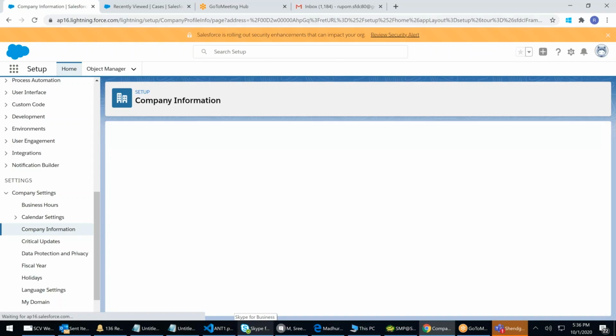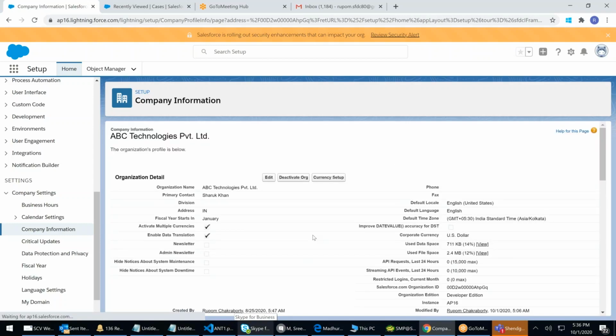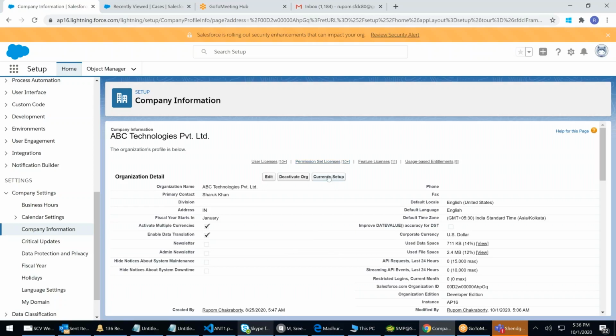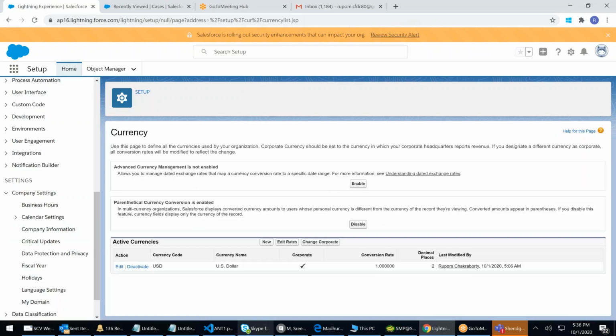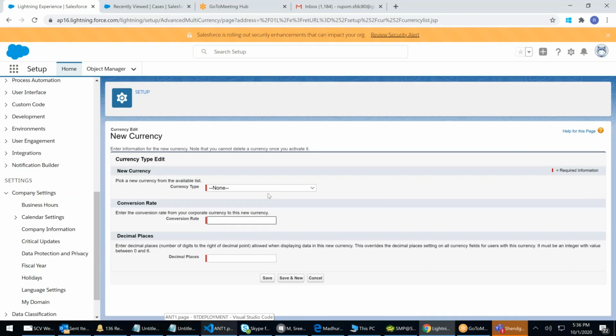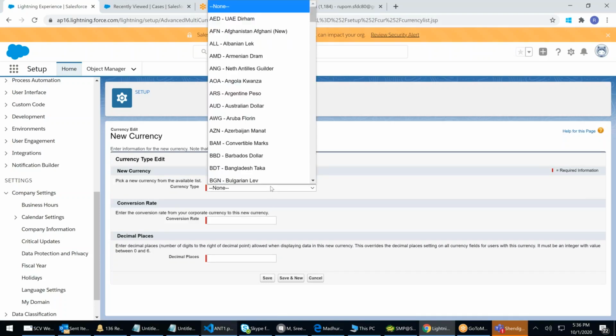As soon as I click on save, my multiple currency gets activated, and I have an option called multiple currency setup. Now I can set up multiple currencies. My base currency is USD. I can say new currency, I can add. What is the currency type? INR.